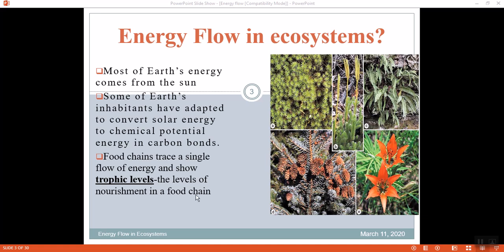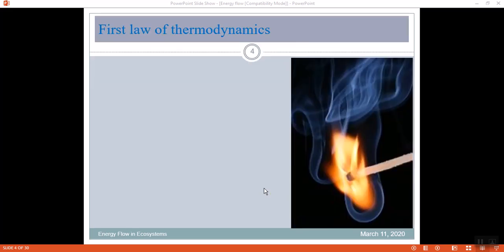These are some of the primary producers. All the green living organisms are the primary producers, and the energy received from the sun moves from the primary producers to the primary consumers, the secondary consumers, and also to the tertiary consumers.